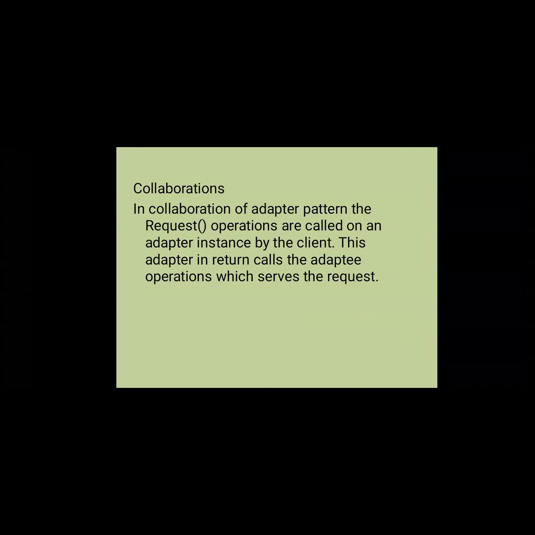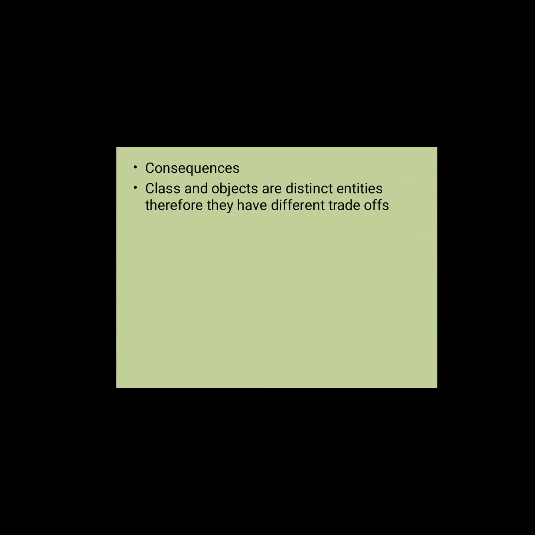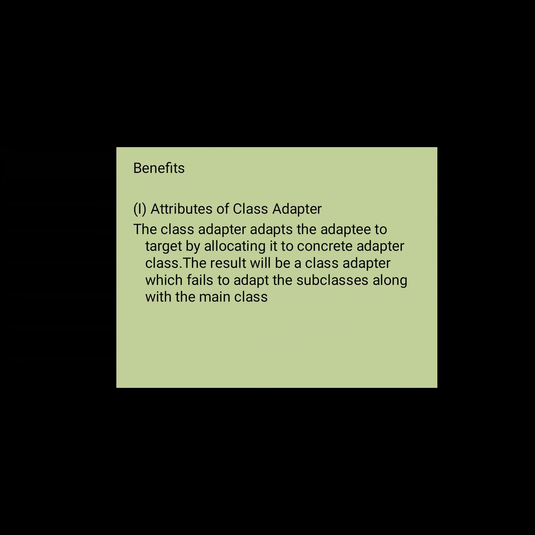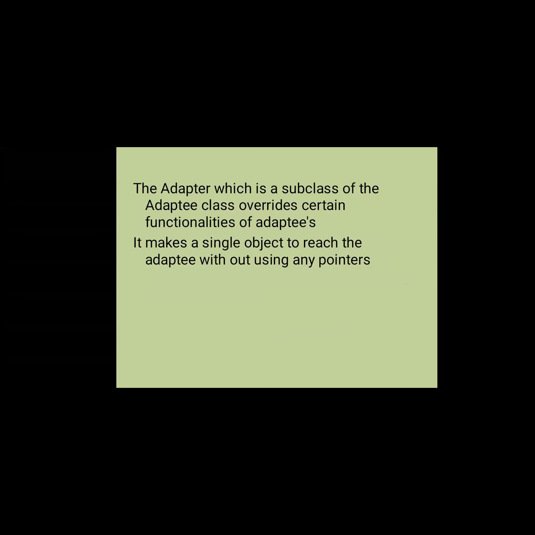Next, collaboration. In the collaboration of the adapter pattern, request operations are called on an adapter instance by the client. The adapter in return calls adaptee operations which serve the request. So initially the client requests, and next the client will be satisfied by the response. Next, consequences. Class and object adapters are distinct entities, therefore they have different trade-offs. Next, the benefits and attributes of the class adapter. We were already discussing all these topics.